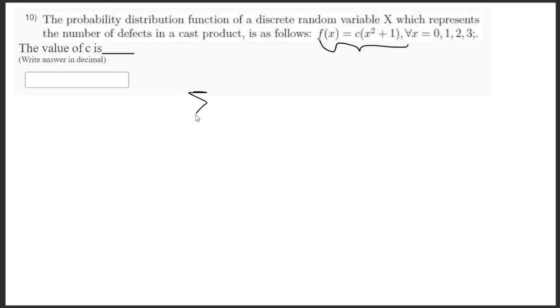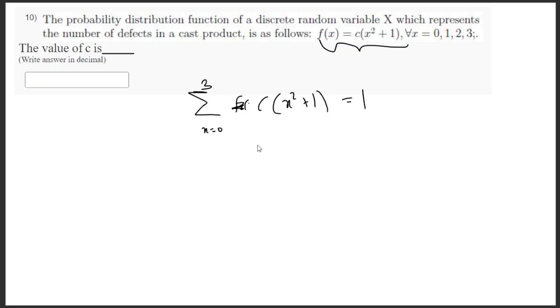As you all know, the summation of the probability is 1, and for x from 0 to 3, f of x, here f of x is c into x square plus 1, is equal to 1.